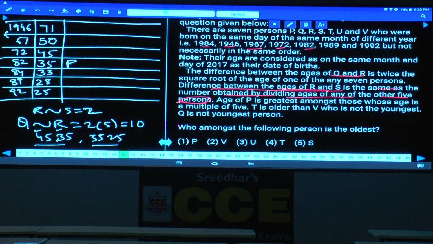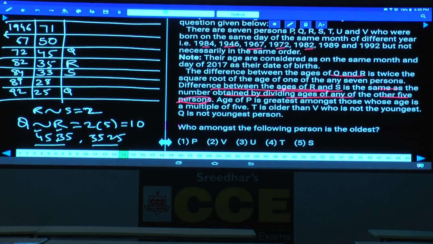R is 35. If R is 35, and the difference between R and S is 2, S will be 33. If S is 33, what is the difference between Q and R? Q and R is 10. Hence, if R is 35, Q can be either 45 or 25. There are two possibilities.